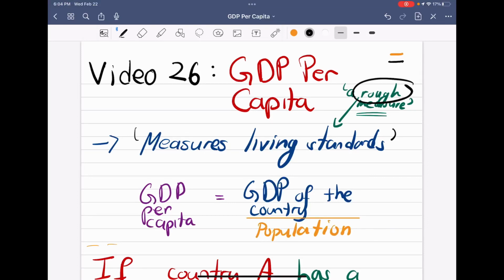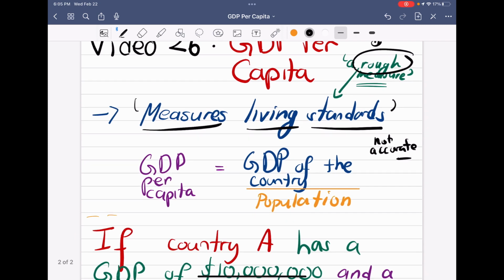This video will discuss GDP per capita. So GDP per capita aims to measure the living standard of a certain country. But note that it is not accurate. It is not an accurate measure, so you don't rely upon it 100%. But it is a rough measure, just to see where we're at.